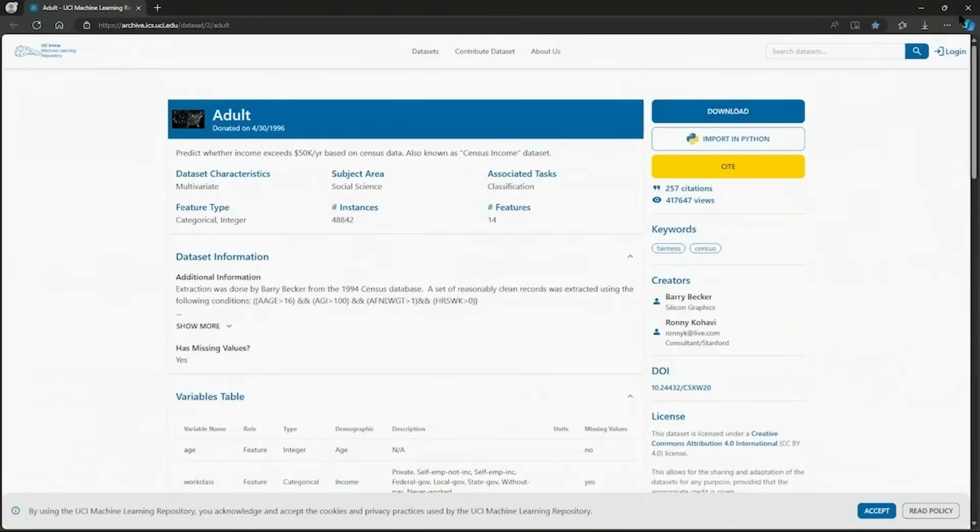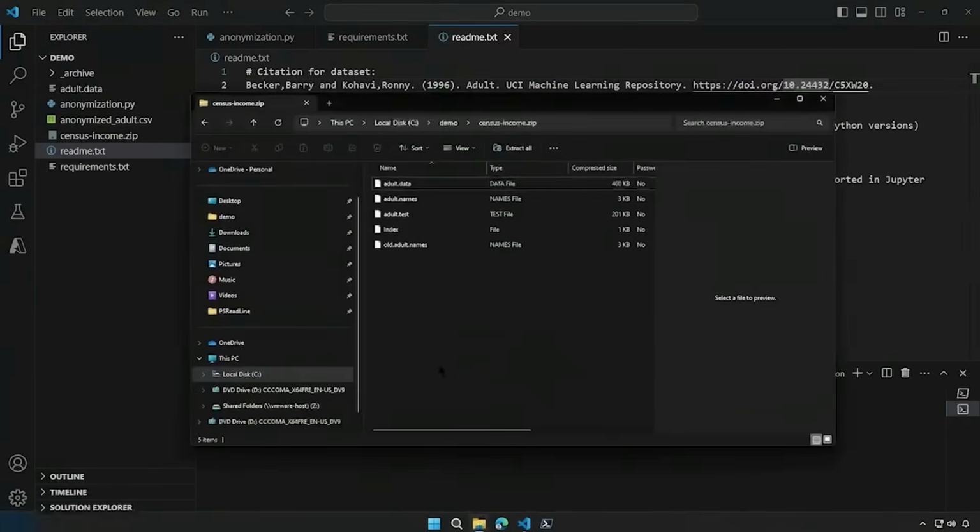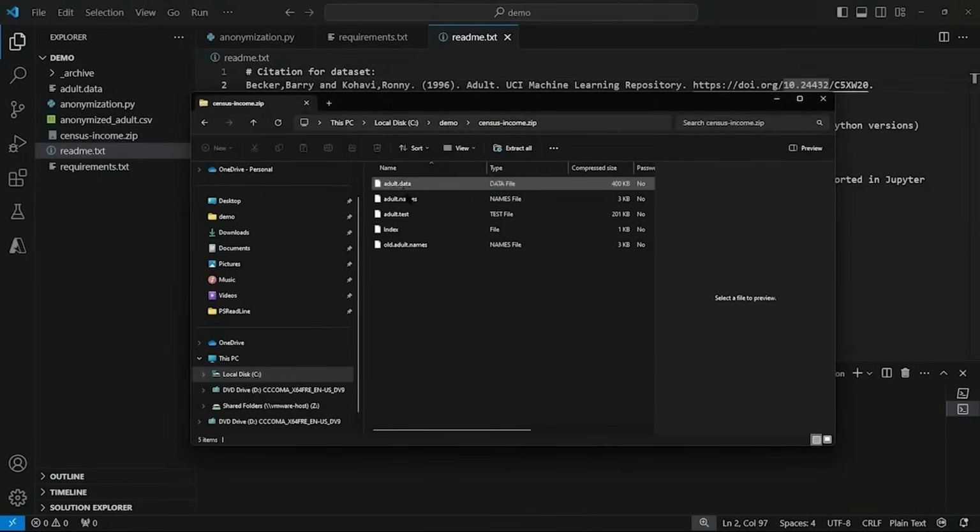Okay, back over to Visual Studio Code. If you download it, it downloads as a zip file. I'll include it in the assets for this video. I've already extracted it. If I open Windows Explorer, these are the files within the data set. We need the one named adult.data, and that's the only one that we need for this demo.